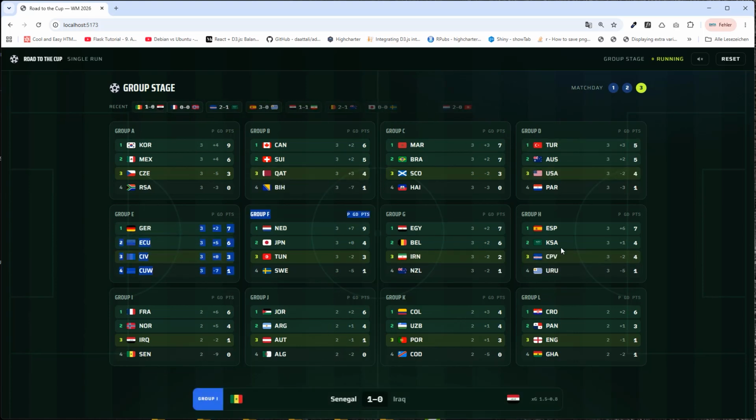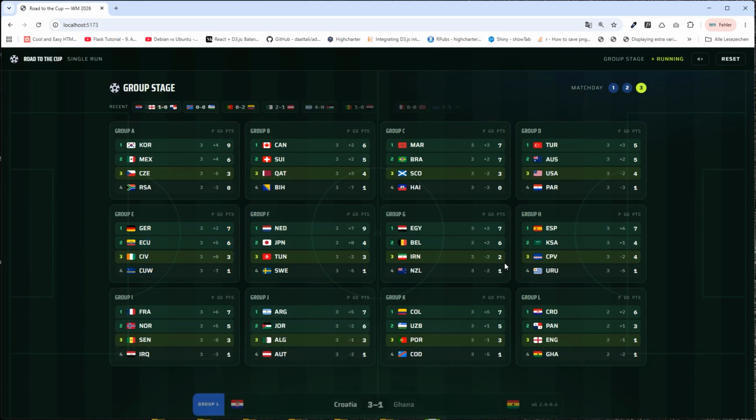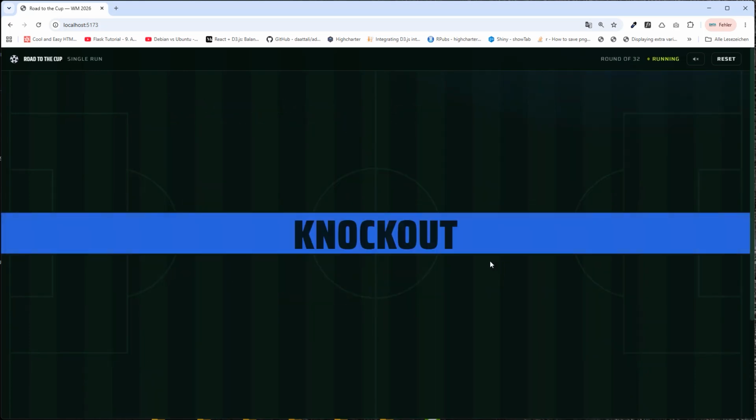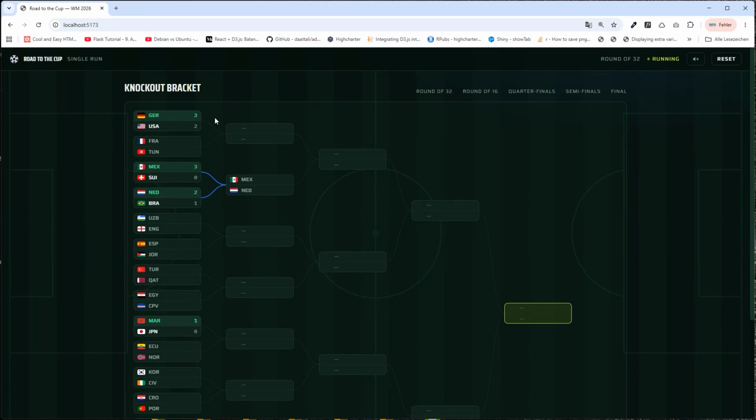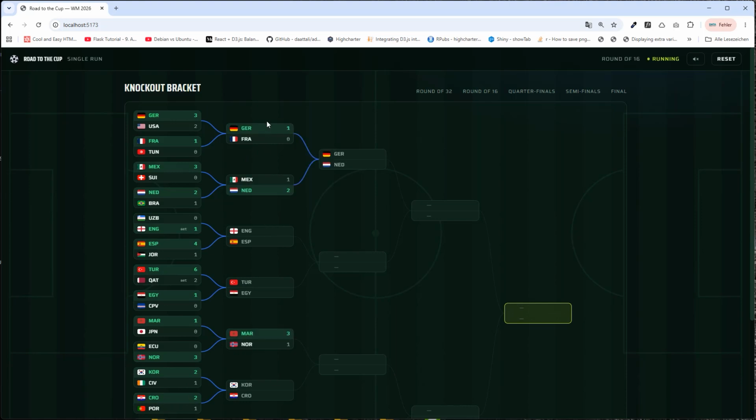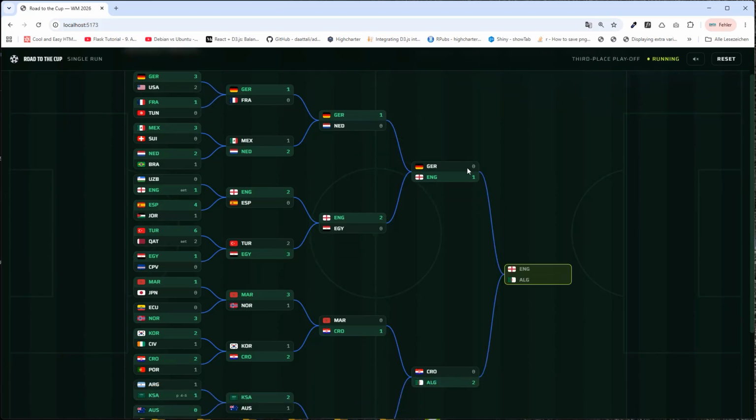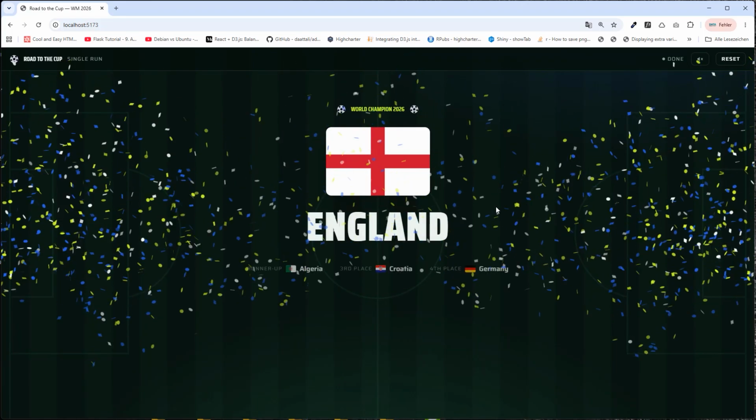Germany wins at the end. Always good to see is the German, of course. Okay, knockout phase. Germany wins against USA. France against Germany. Croatia, Portugal. That would be really nice, but I don't think that happens. Okay. Too bad, England won. So we've got a new world champion and that is England.